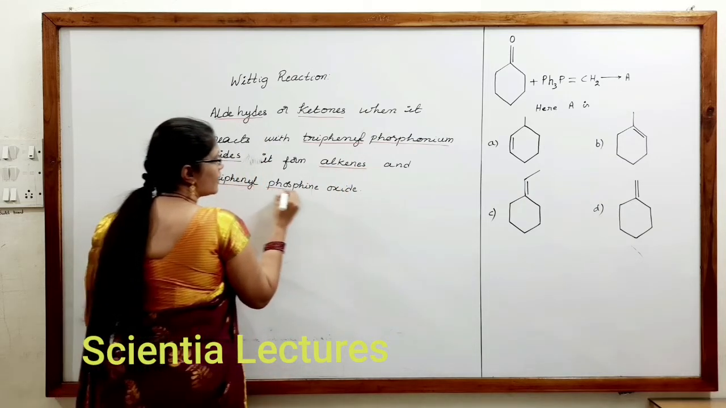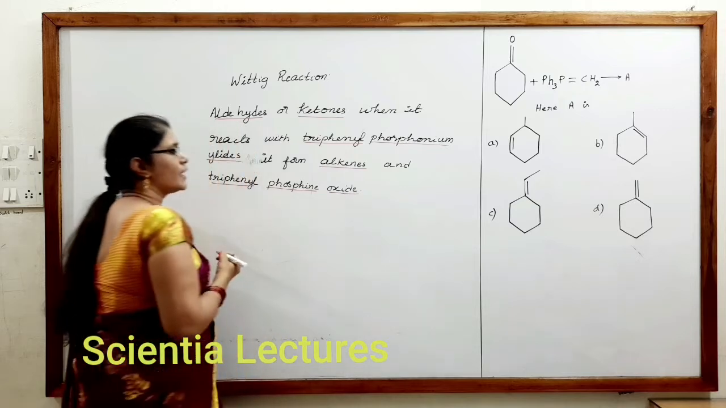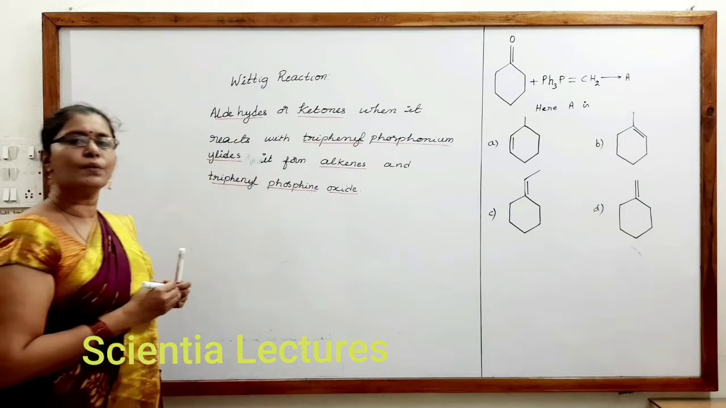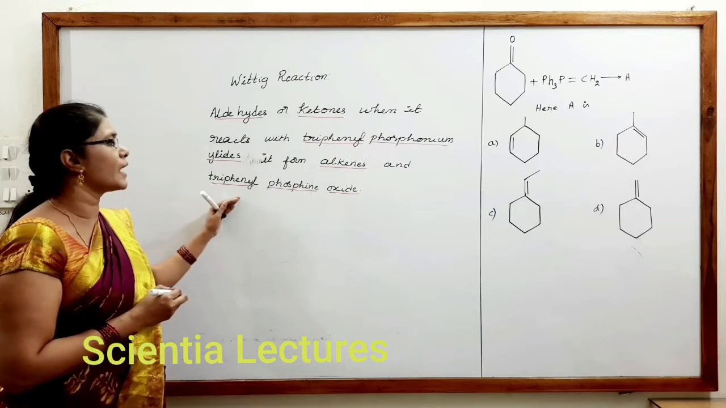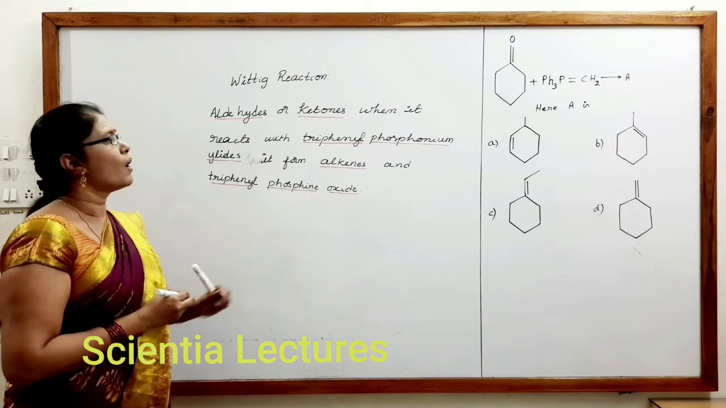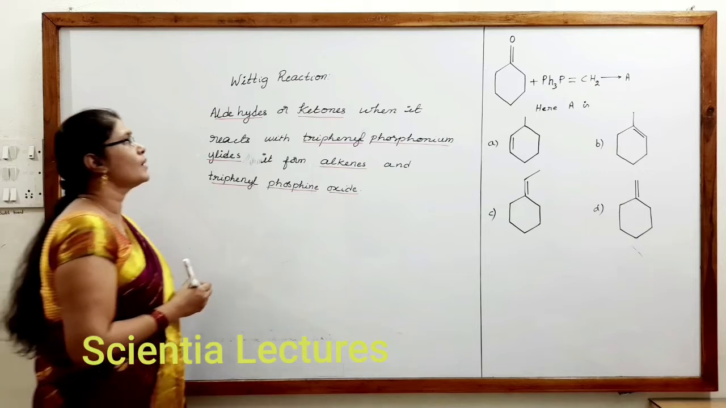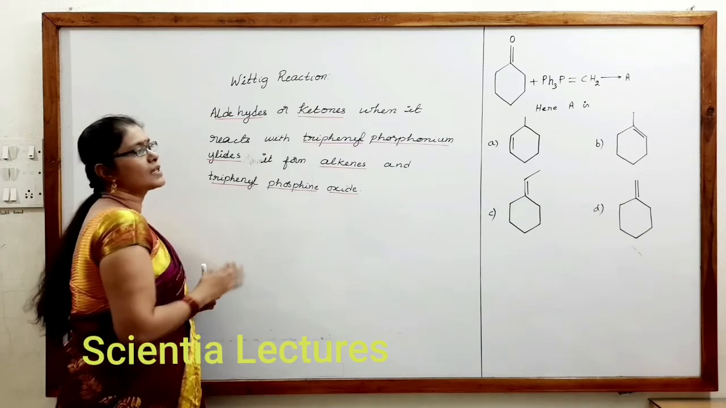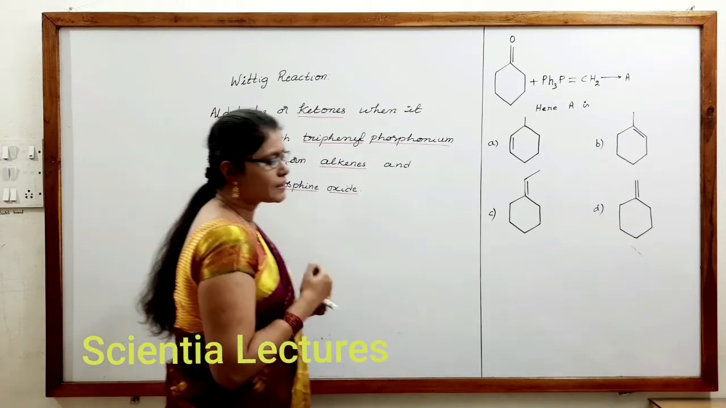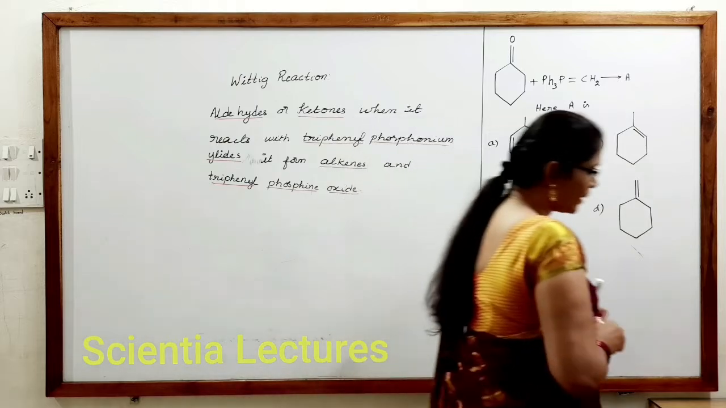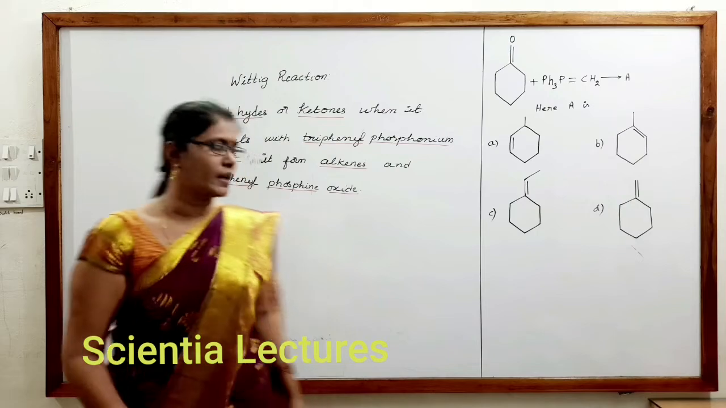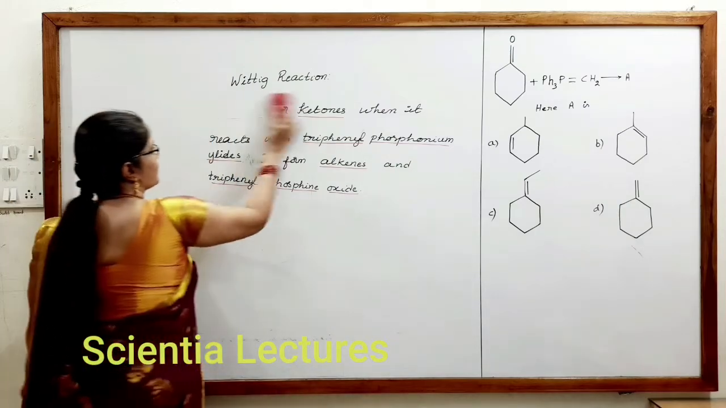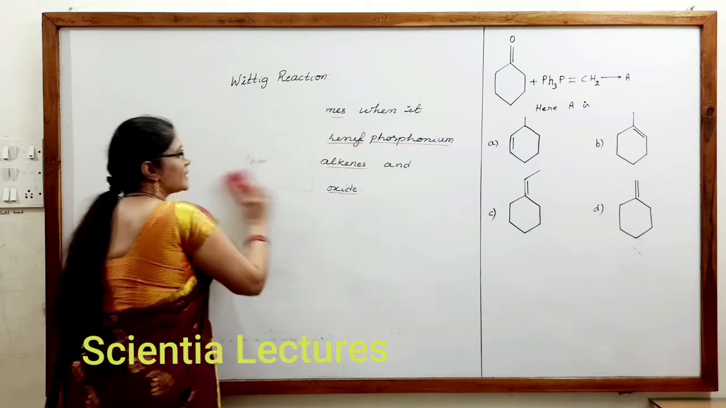What is the byproduct produced here? Sometimes even in competitive exams they ask what the byproduct produced is. It is triphenylphosphine oxide. Now let us see, this is called the Wittig reaction. Let us see the mechanism of the reaction and then check what is the correct option for this question. Let us check the mechanism for Wittig reaction.